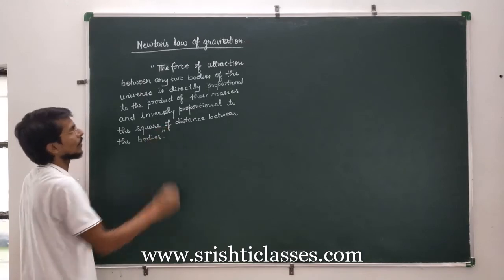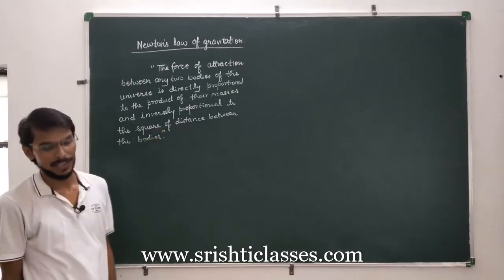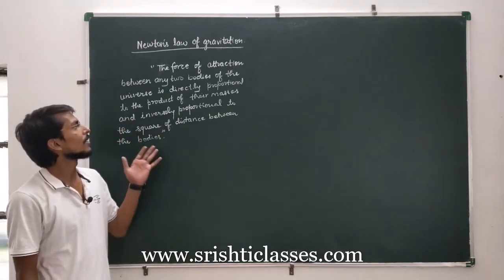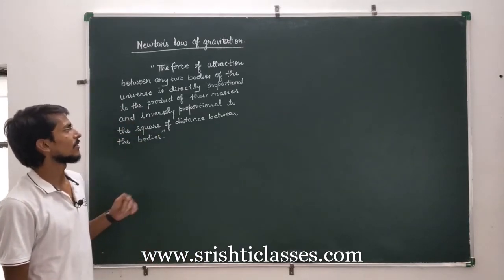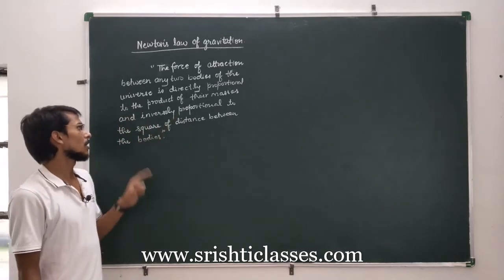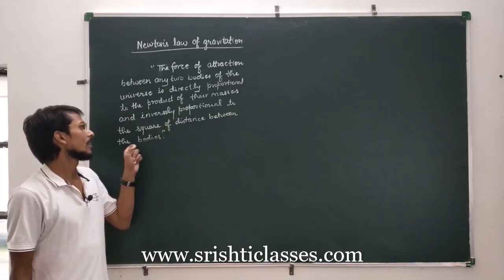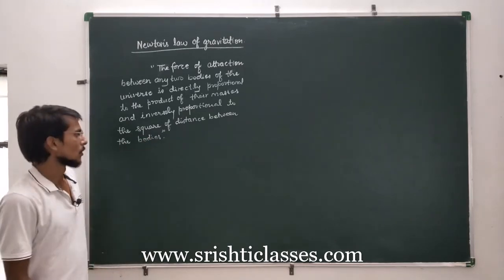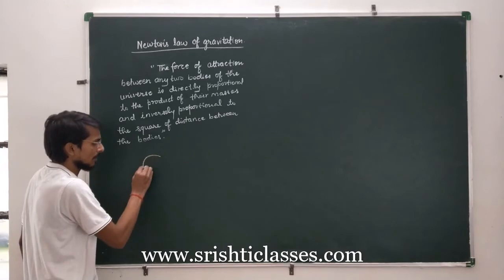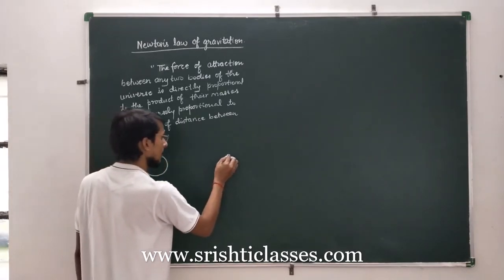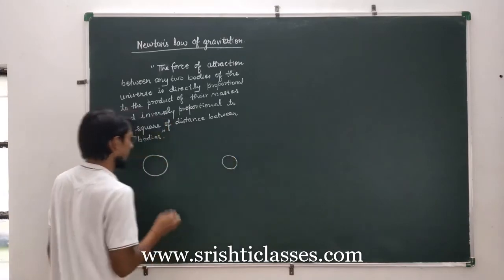This is the statement of Newton's law of gravitation. That is, the force of attraction between any two bodies of the universe is directly proportional to the product of their masses and inversely proportional to the square of distance between the bodies, or we can say between the centers of the bodies. So suppose there are two bodies, this is the first body and this is the second body.